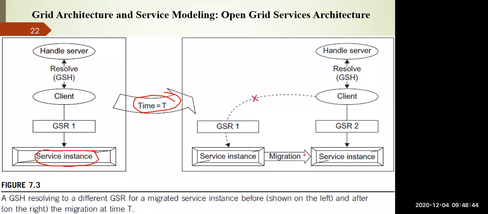So this is the service interface migration from one unit to another unit, and the disconnection of the client from the GSR, that is the grid service reference. This process is called migration. That is grid service migration, which is done by the GSH, that is the service handle, as well as the GSR, that is the service reference.